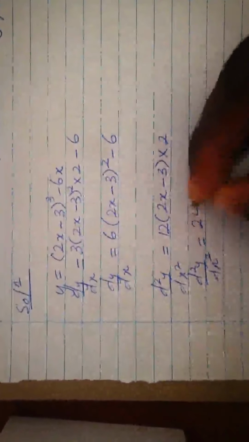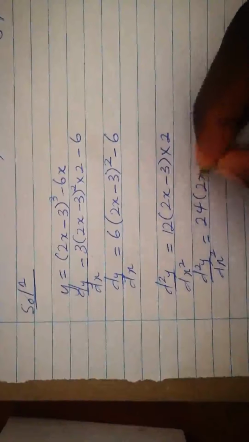So d squared y/dx squared will be equal to 2 times 12, that's 24, times (2x minus 3). You can actually leave it like this, or you can simply expand, but the concept is the same. So this is for item number 1.